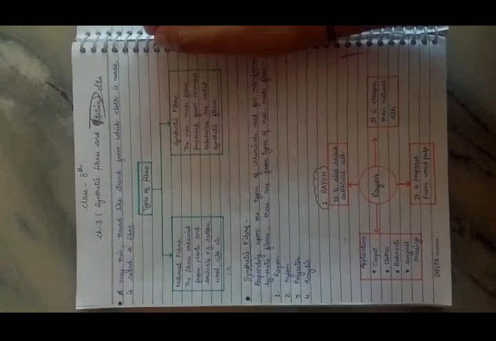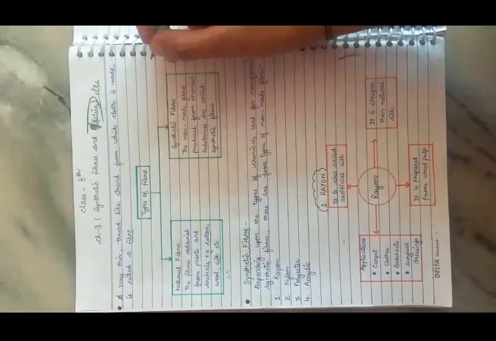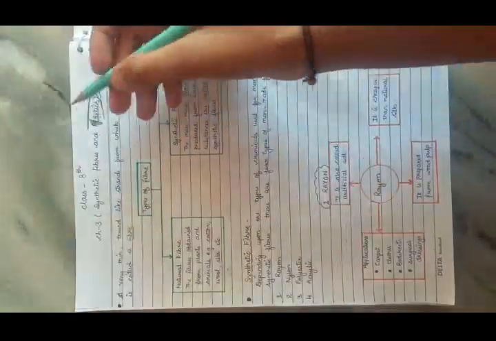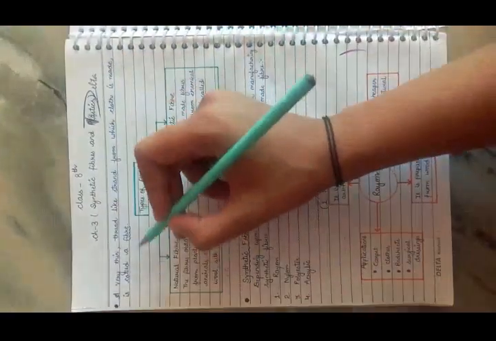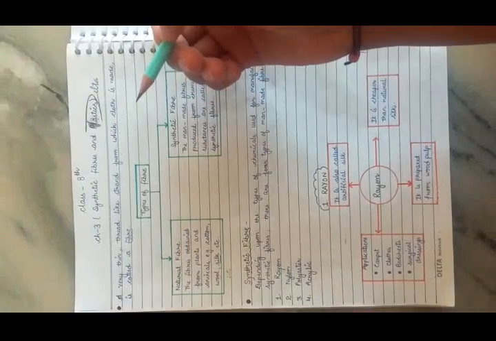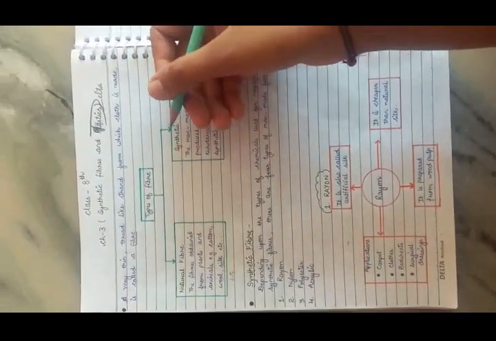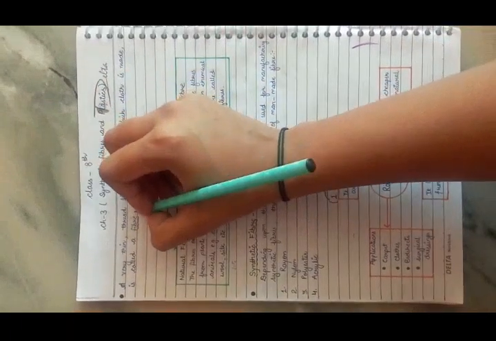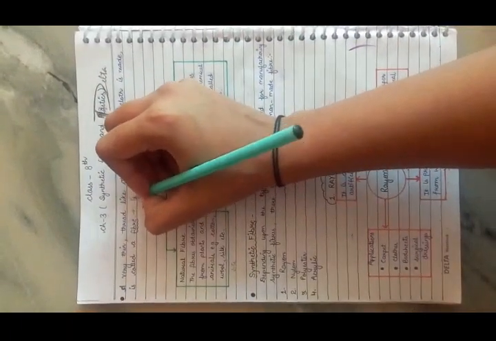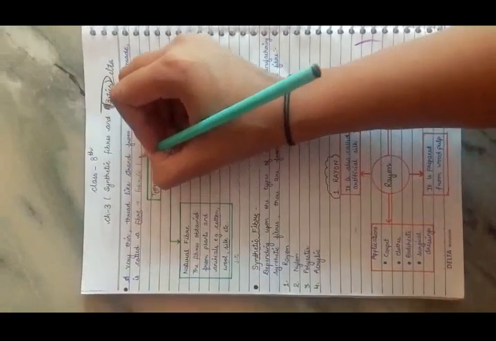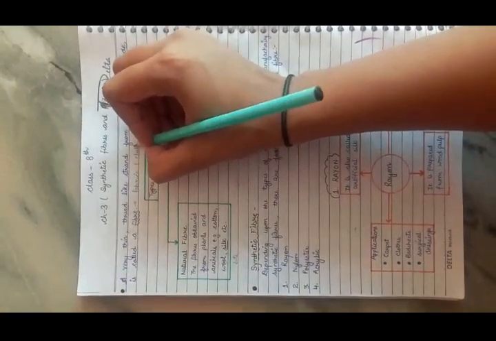Today we will start with our new chapter number 3, synthetic fibers and plastics. Starting with the term fibers, a very thin thread-like strand from which cloth is made is called a fiber, and fiber is called resha in Hindi, and these are used to make clothes, and these fibers are converted into fabrics. Fabrics are also called clothes.